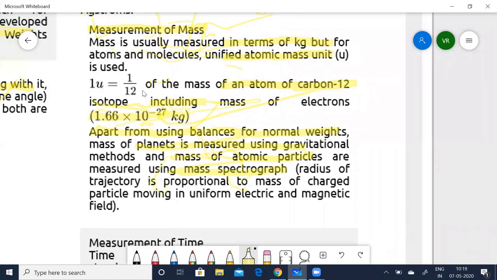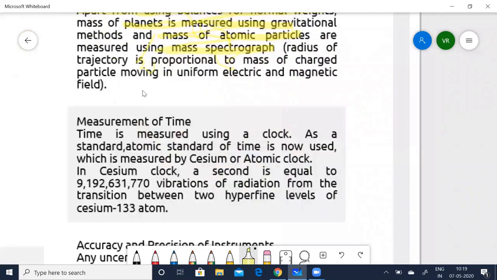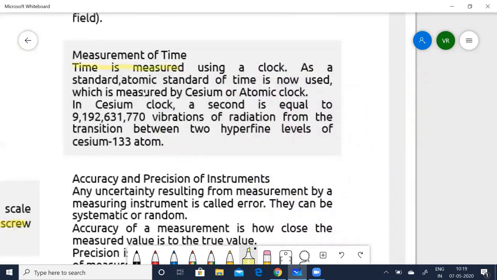Next, coming to measure of time. Time is measured using a clock as a standard. Nowadays, we use the atomic standard of time. The atom used is the cesium atom, in the atomic clock. Generally, when we use clocks, there is always a gain or loss of time, of seconds. So you might wonder why we are using the atomic clock.